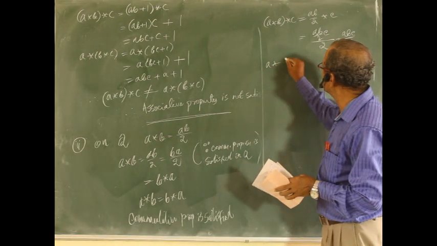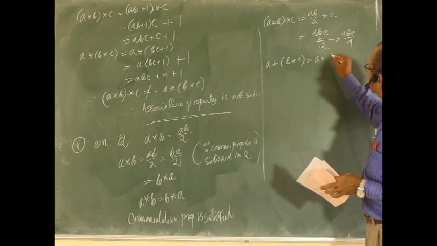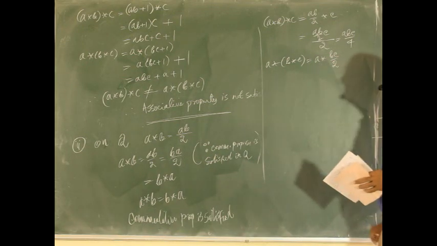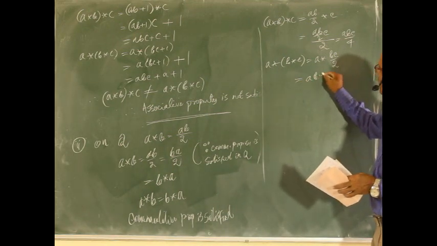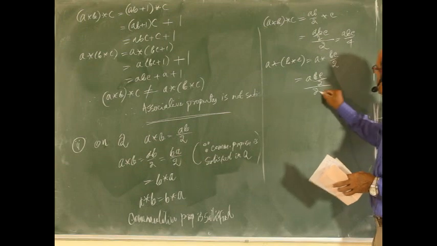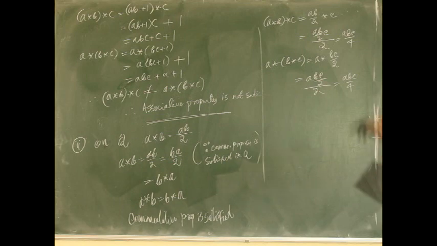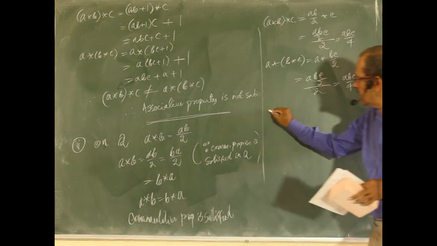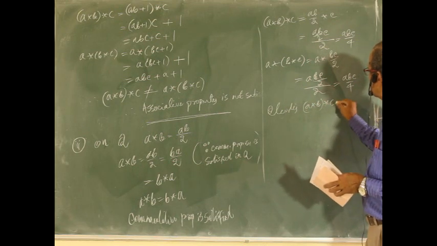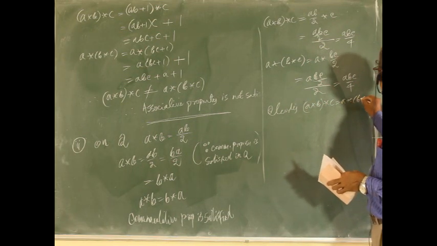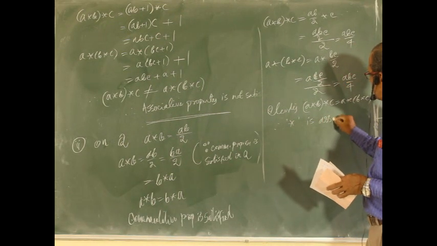Again, a*(b*c) is a*(bc/2), product divided by 2, or it is abc/2 divided by 2, abc/4. These two are equal. Clearly, (a*b)*c equals a*(b*c). Therefore, star is associative.